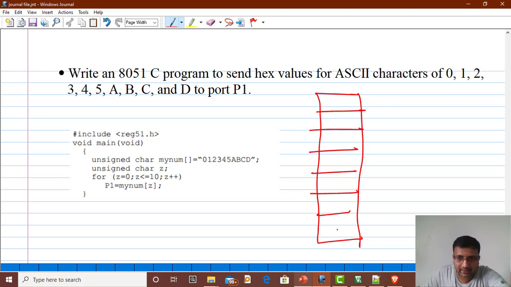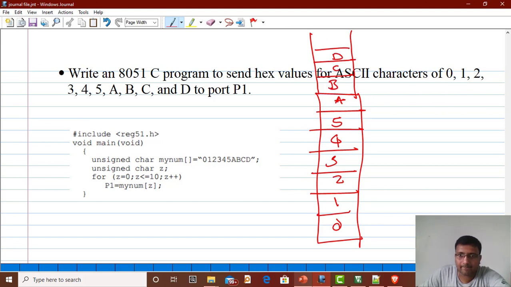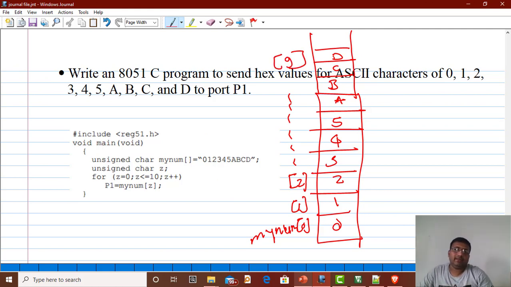So there are 10 characters: 0, 1, 2, 3, 4, 5, A, B, C, D. Okay, so this is my num of 0. This is my num of 1, my num of 2, and so on. So this is my num of 9. Okay, so this array is available.